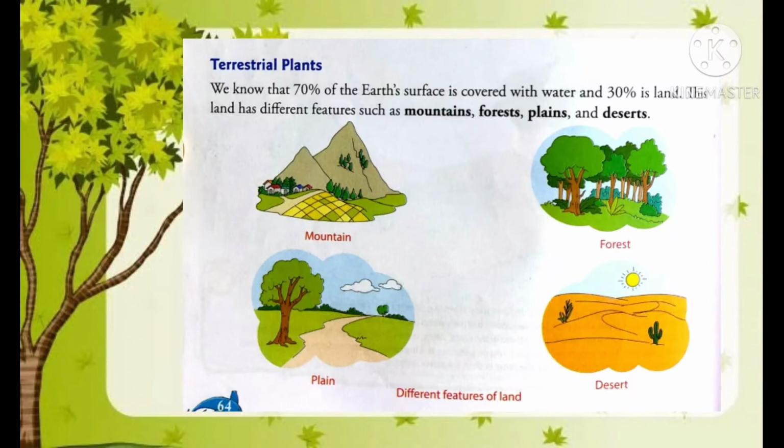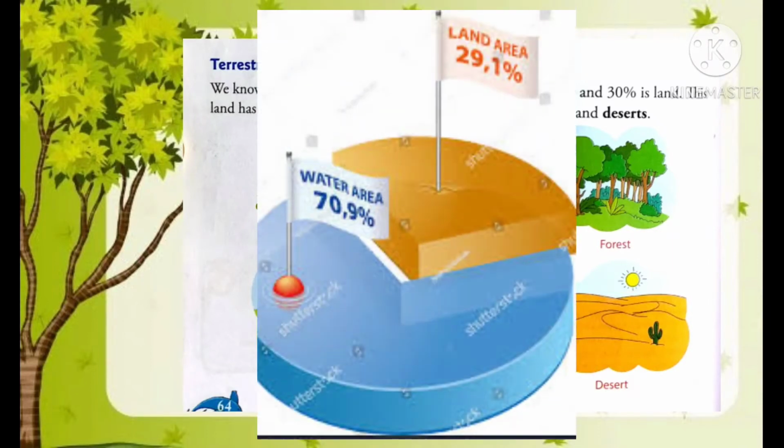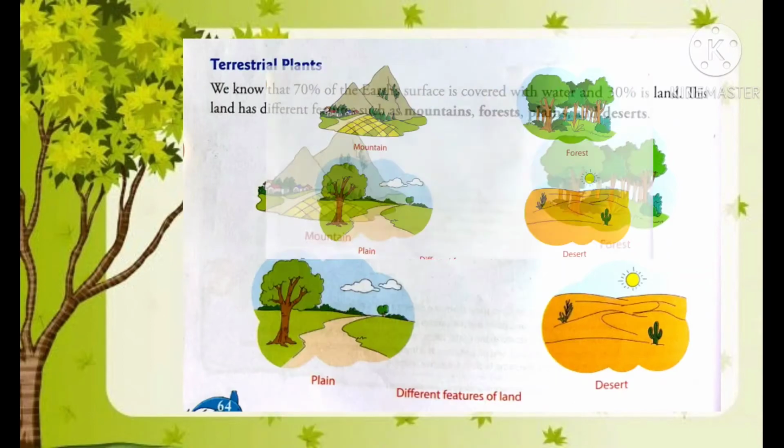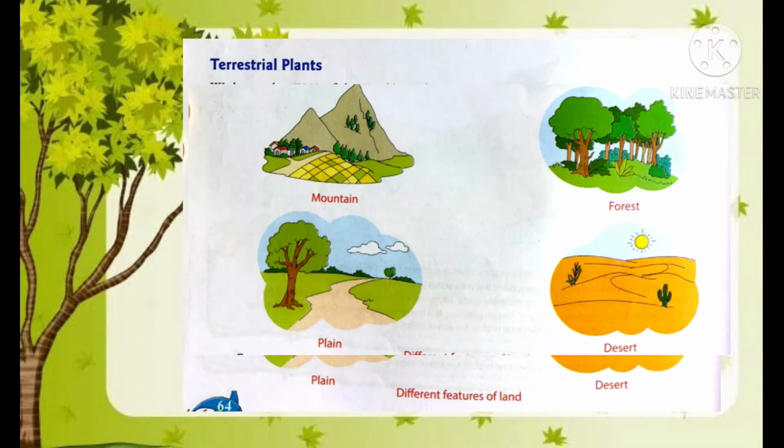Terrestrial plants are those which are found on land, and you all know, students, that 70% of Earth's surface is covered with water and the remaining 30% is land. This land has different features such as mountains, forests, plains and deserts, and all these areas receive different types of rainfall. Some receive very heavy rainfall, some receive medium, and some receive very little. Some areas are very cold and receive snowfall instead of rain.